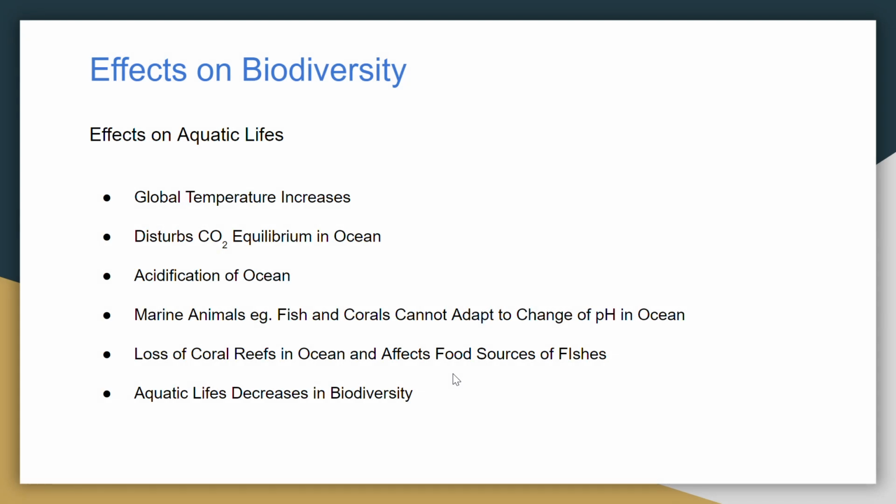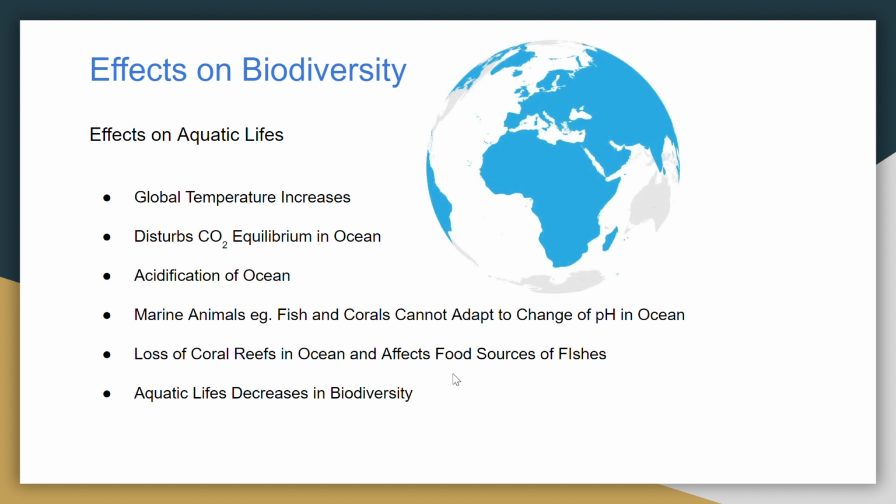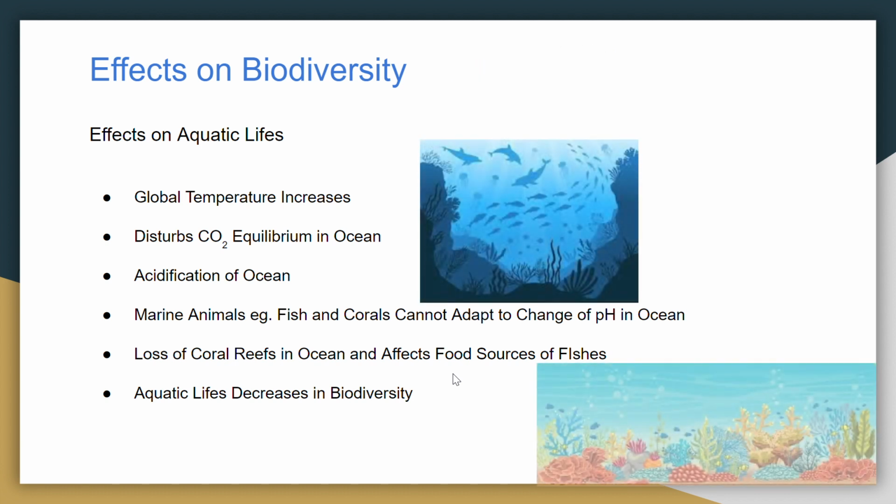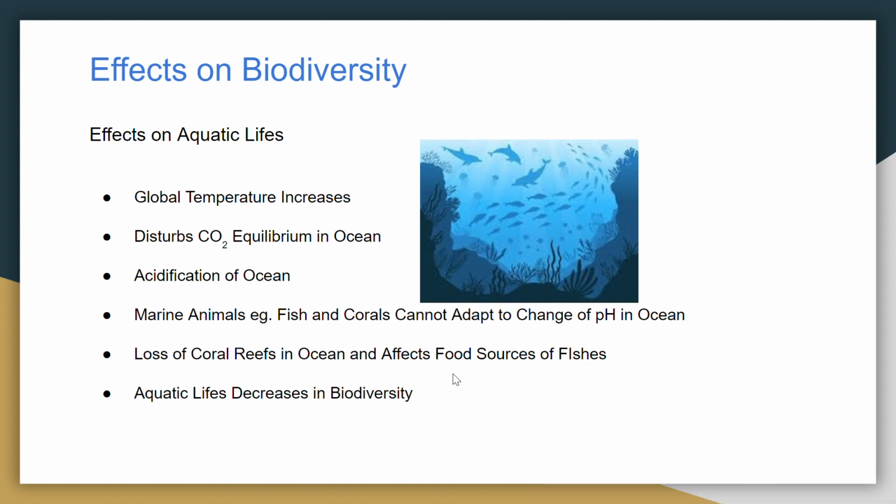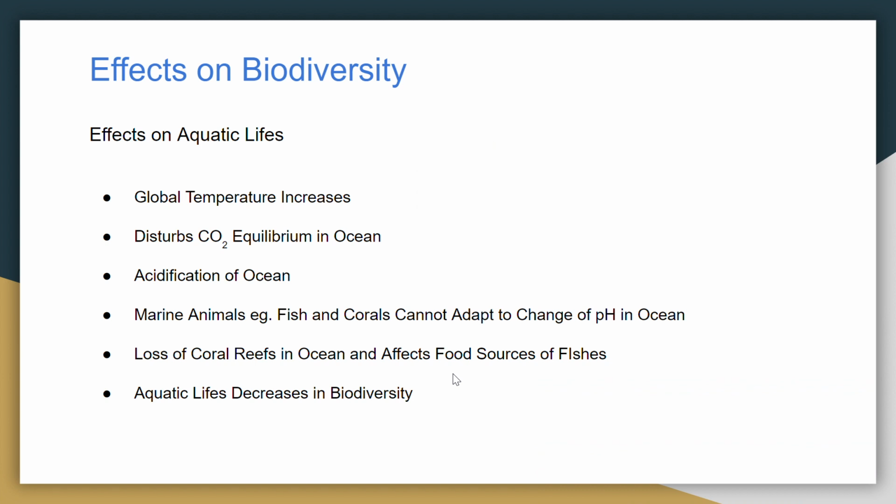And then on biodiversity, we'll split it into land species and aquatic life. For aquatic life, the global temperatures will disturb the carbon dioxide equilibrium in the oceans, which in turn causes the ocean to be more acidic. As a result, marine animals such as fish and corals cannot adapt to the changes of pH in the ocean, and the coral reefs may die off. Since the corals are a food source to the fishes, the fishes will die off as well, and the biodiversity in the aquatic will lower.